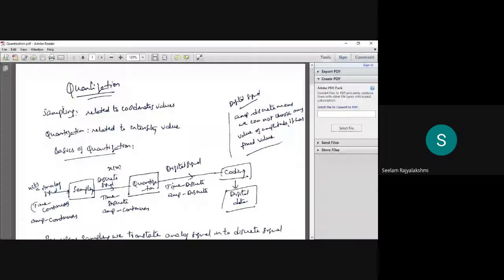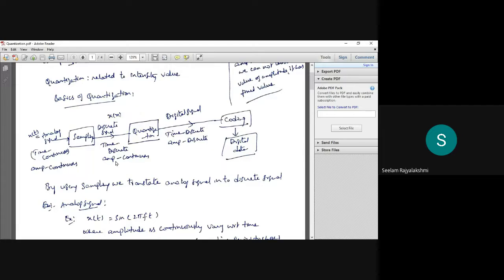Quantization. Already we have discussed sampling, which is related to the coordinate values, and quantization, which we are going to discuss, is related to the intensity values. Now, if you consider the digital signal, the amplitude is in a discrete state. That means we cannot choose any value of the amplitude; it has only a fixed value.